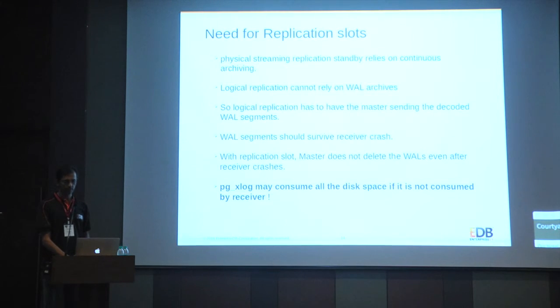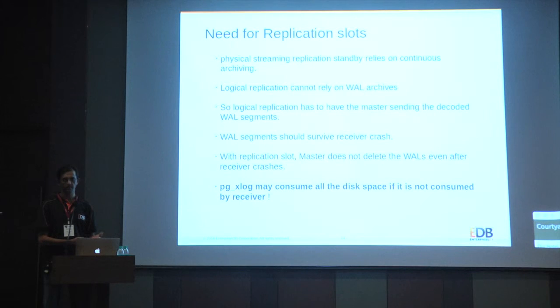Why these were introduced was that physical replication also relied on continuous archiving. Even if we have a streaming replication setup, the standby can crash, and then the primary can delete those WAL logs. Then how do we continue the replication?